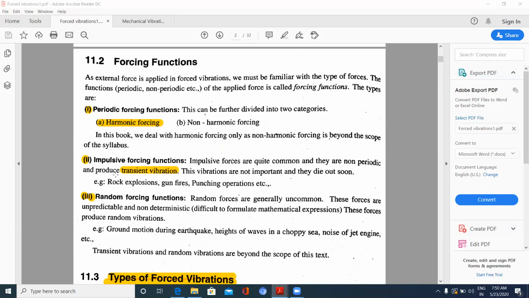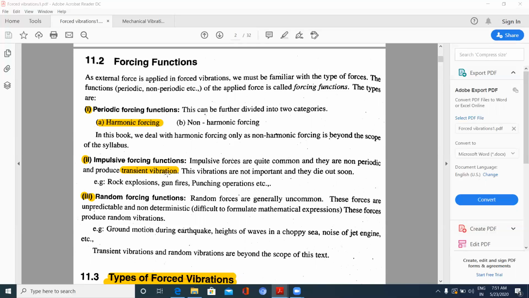This is also called impulsive forcing, which produces transient vibrations. Examples are rock explosion, gunfires, punching operations, or, as said, applying force on the kick rod. These come under impulsive forcing functions, which produce a transient vibration. When I apply force on the kick rod to start an engine, that force is an impulsive forcing function which produces a transient vibration that lasts for a small time and then diminishes.